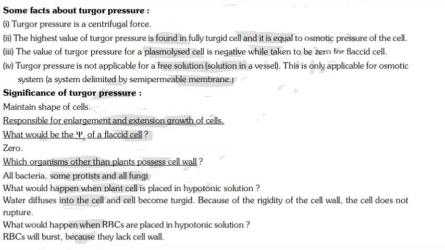What would happen when a plant cell is placed in a hypotonic solution? Water diffuses into the cell and the cell becomes turgid. Because of the rigidity of the cell wall, the cell does not rupture. What would happen when RBCs are placed in hypotonic or dilute solution? RBCs will burst because they lack a cell wall. They only contain a cell membrane around the cell.